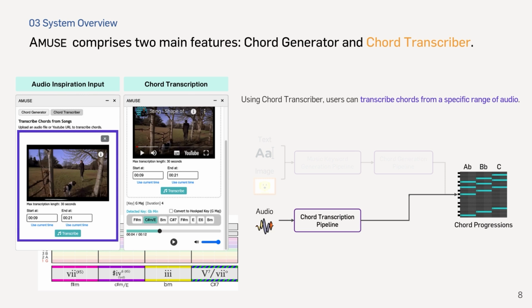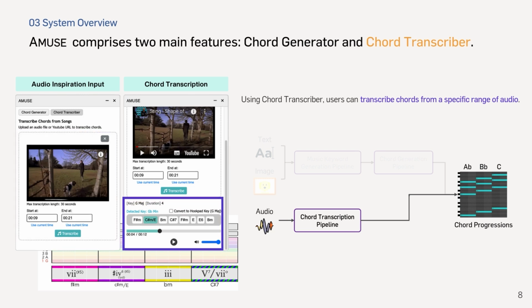On the other hand, chord transcriber accepts audio inputs and transcribes them into chord progressions. Once audio is uploaded, users can set the transcription window to extract key and chords for the selected audio segments. The transcribed audio can be played with the corresponding chords highlighted in sync with the playback. Users can click on chords to insert them directly into the music editor.